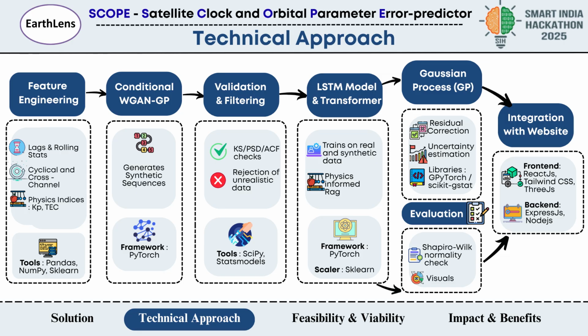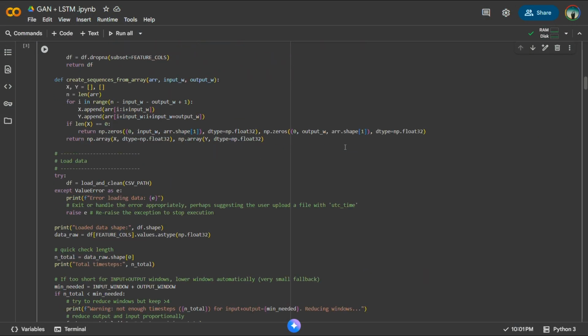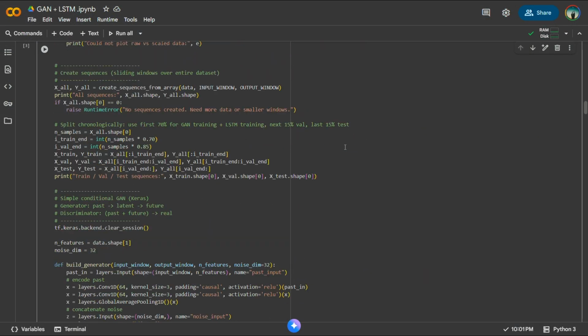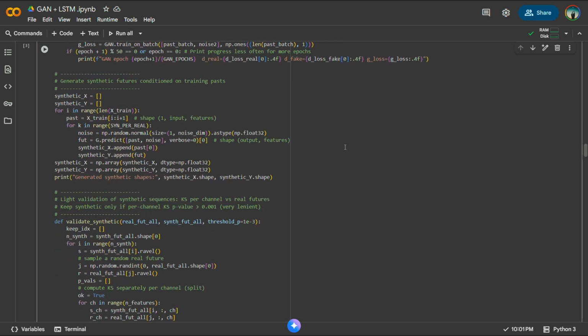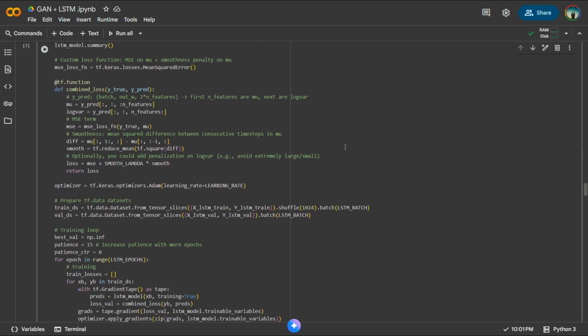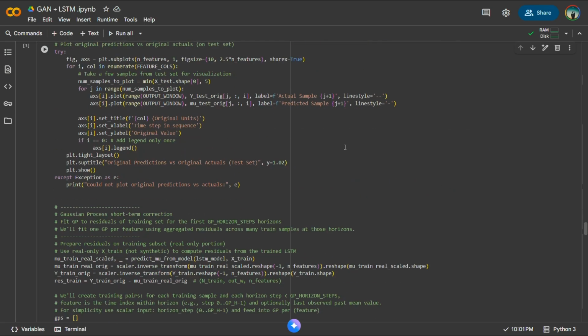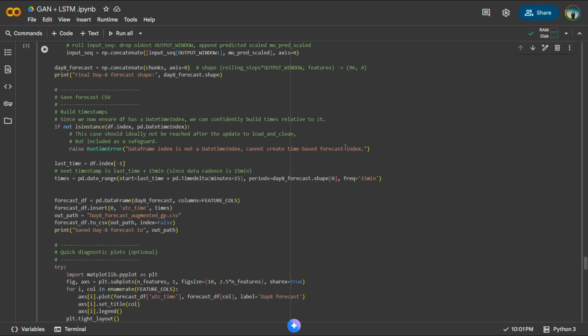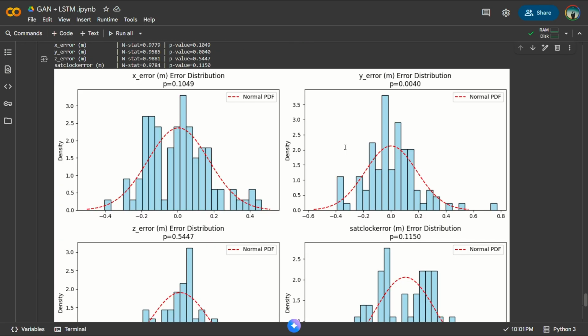Firstly, we have used a generative adversarial network, which learns to generate realistic synthetic GNSS error sequences. This helps us overcome limited training data by creating additional and realistic examples. It produces artificial error sequences that mimic real behavior, and the discriminator ensures these look physically plausible.